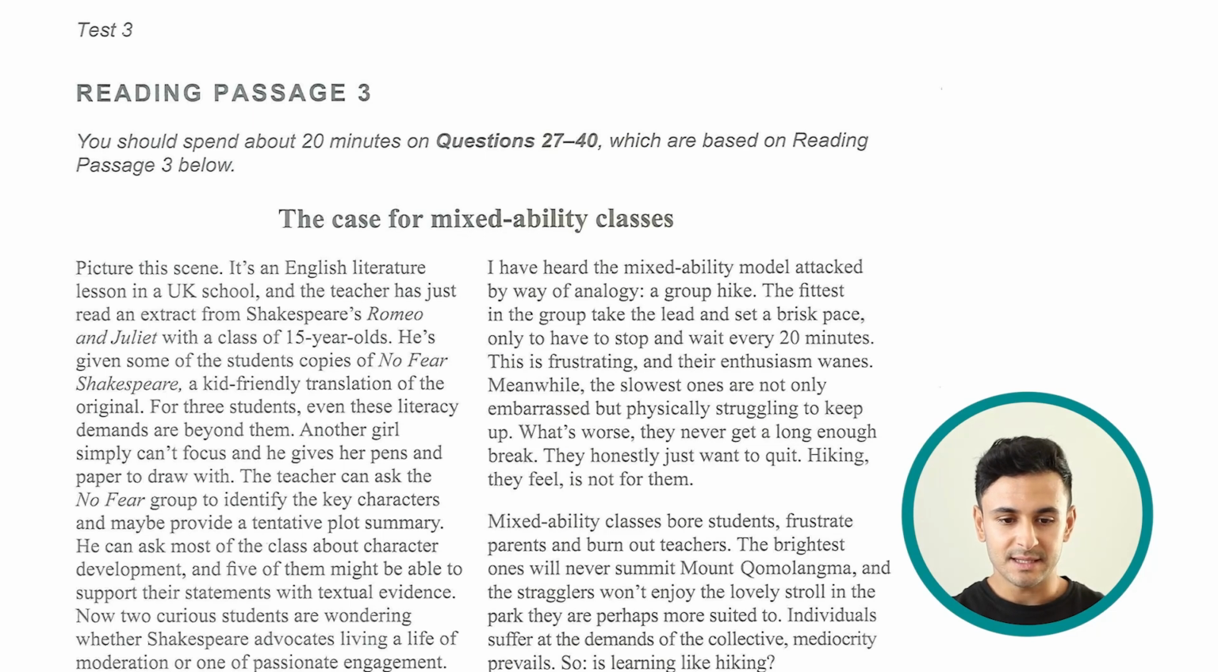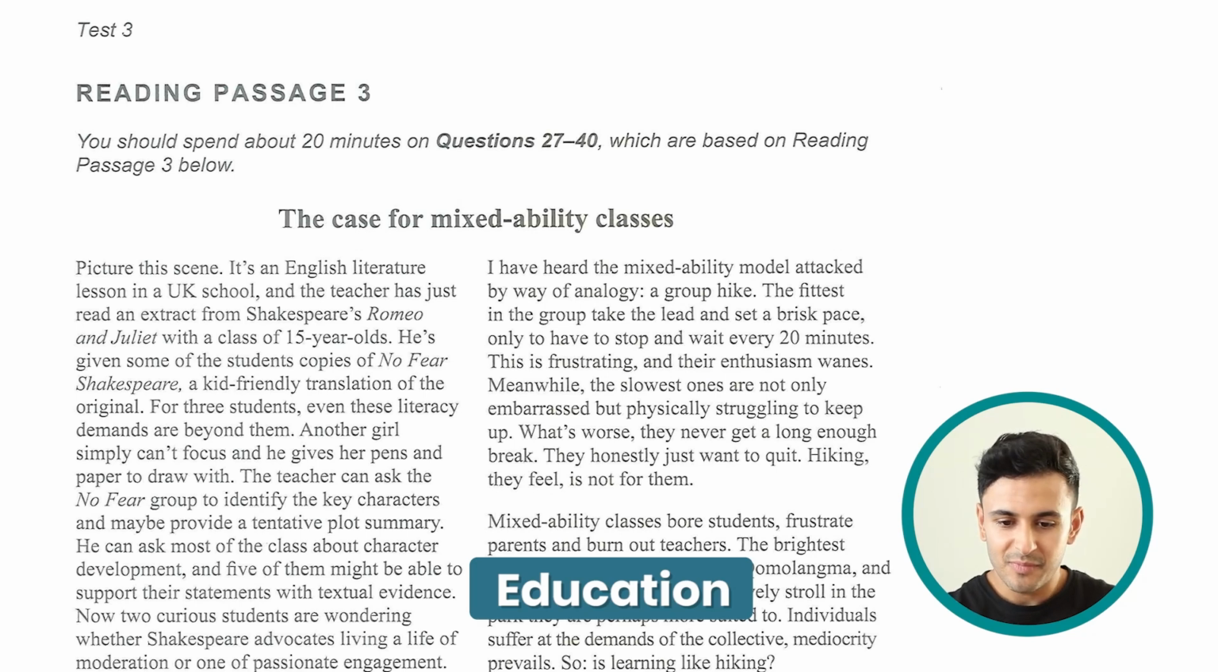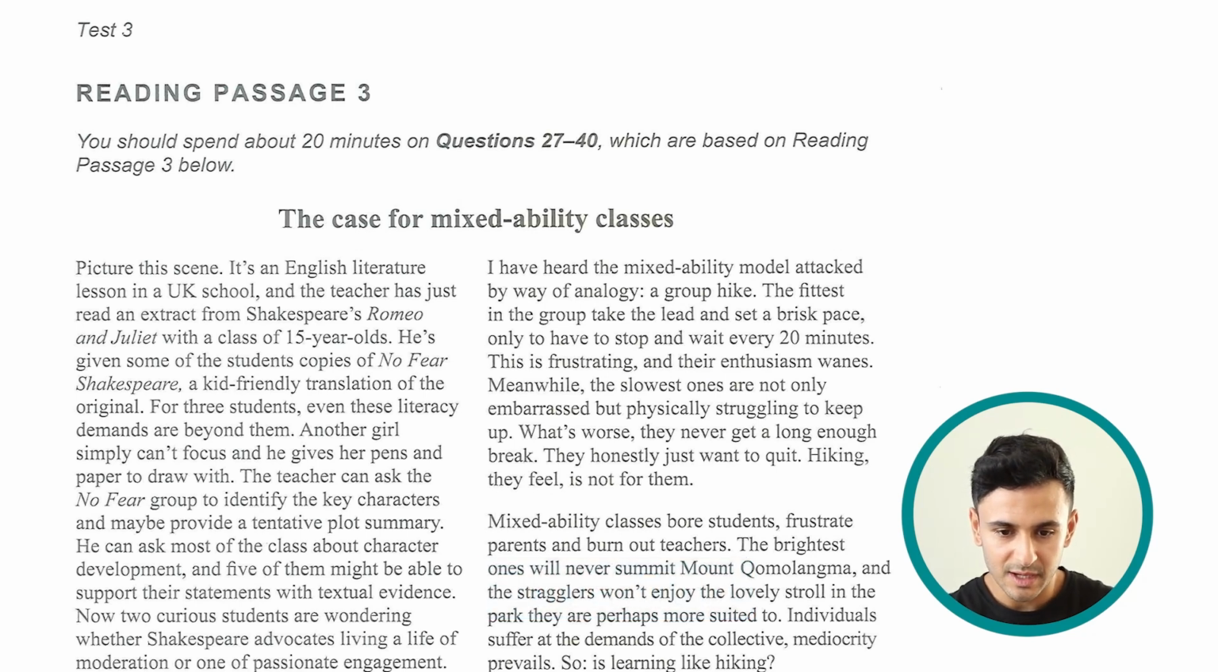Today, I'm gonna dive right into solving the passage that's in front of me. And this is reading passage number 3, which is supposedly the most difficult one. So let's get started. The passage that I have here is the case for mixed ability classes. As we can tell from the title of the passage, the topic here is about education. Now, I skimmed through it quickly just to get an overall understanding of the text itself, and then I'm gonna go right to the questions.